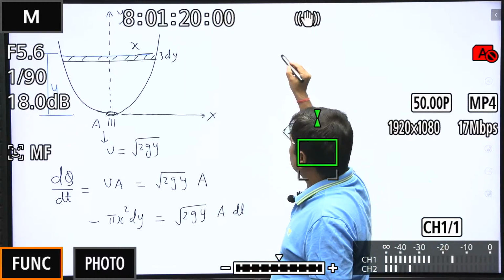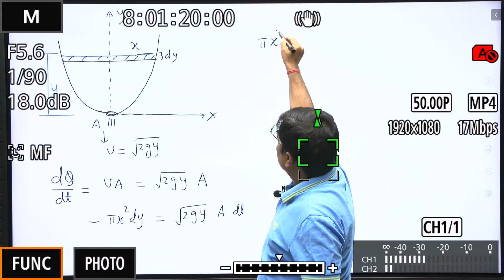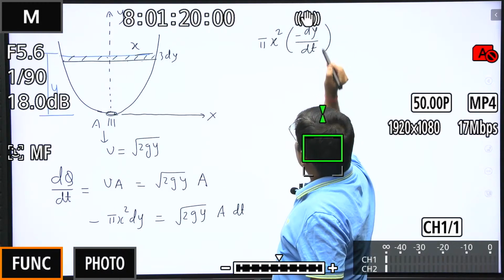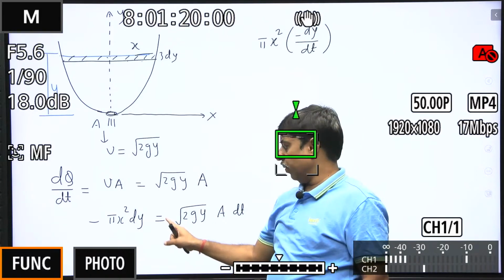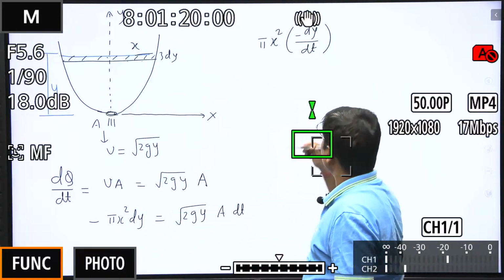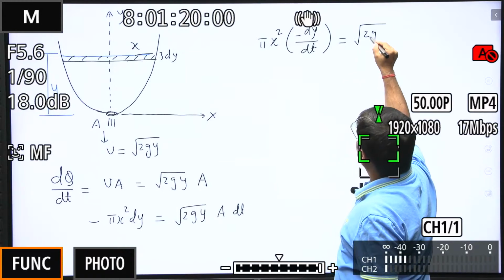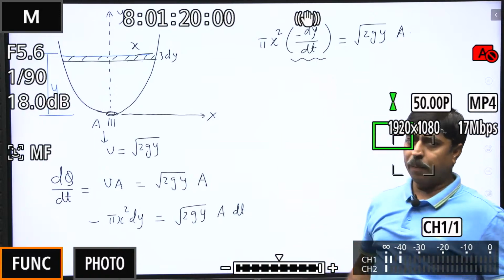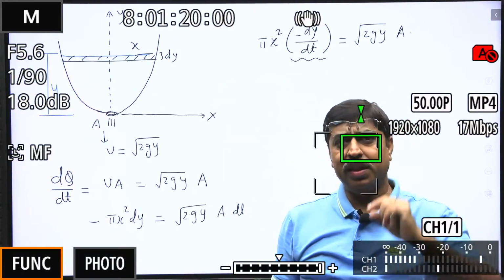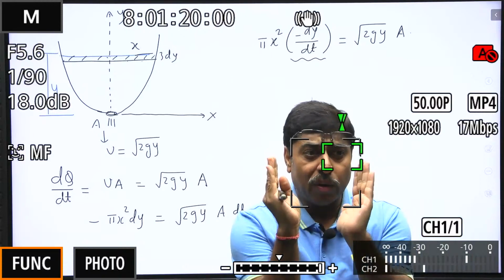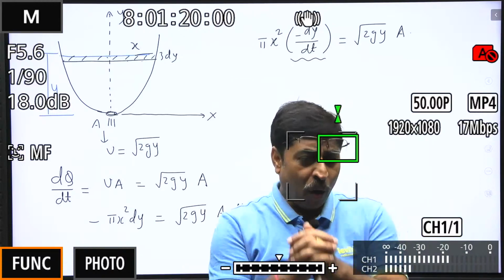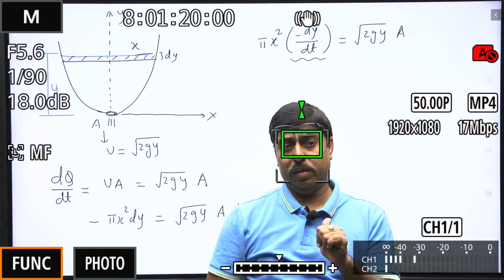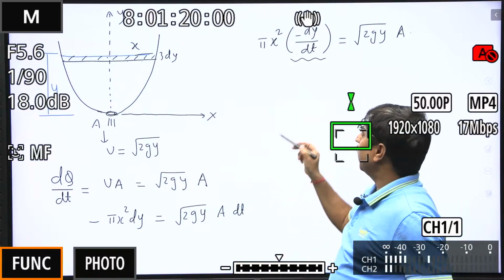Okay, so look at this now. Pi x square minus dy by dt. Please have a look at this. I am writing it in this way. Pi x square minus dy by dt is equal to root 2gy into a. What is this term? Minus dy by dt. Rate at which y is decreasing. Question says this should be constant. According to the question, this rate of fall of height of water should be constant. It is a constant, any constant. Let me write it as c.